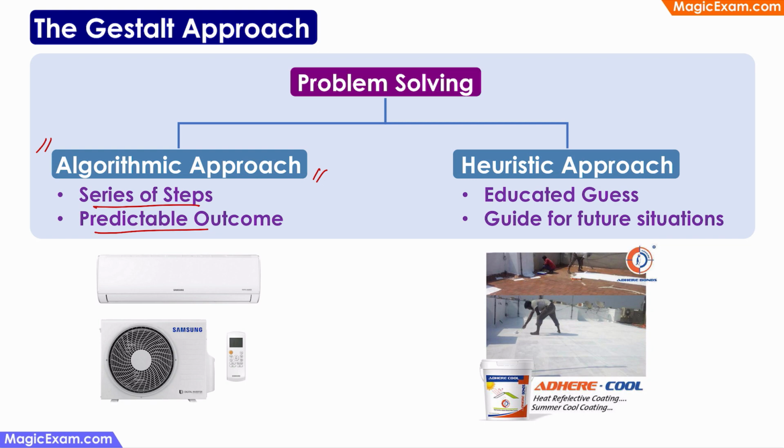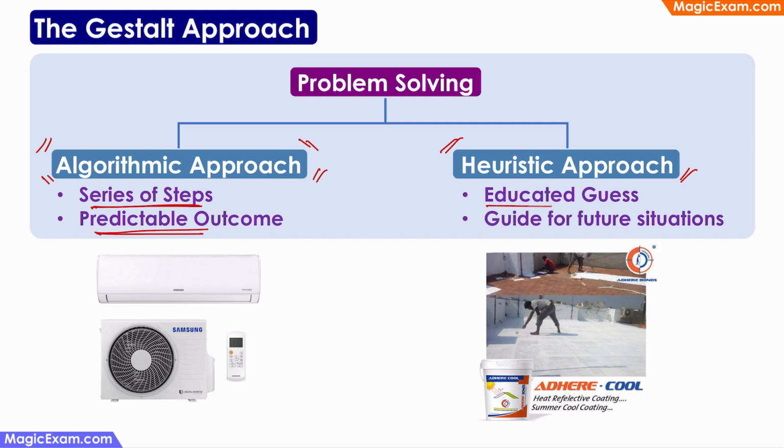Similarly, in Hyderabad, I can follow the same series of steps. I can call a shop, they will send an AC, it will get fixed and the AC will definitely cool the room. So that is a predictable outcome. So that is an algorithmic approach. Whereas in productive thinking, I was trying to look at the problem in a new way. I was trying to use a new approach. So this is called the heuristic approach.